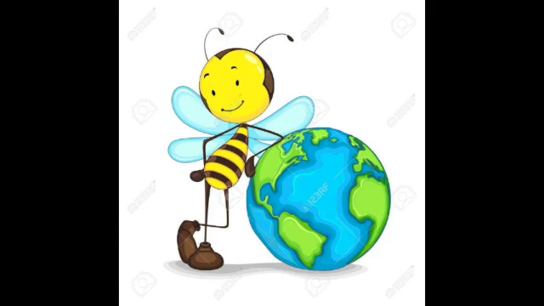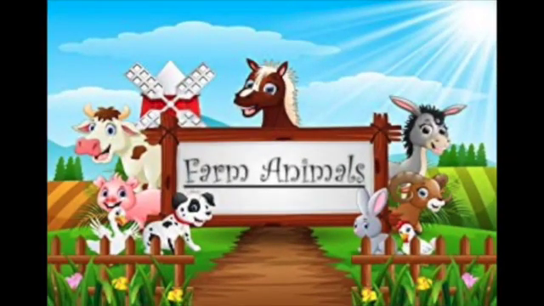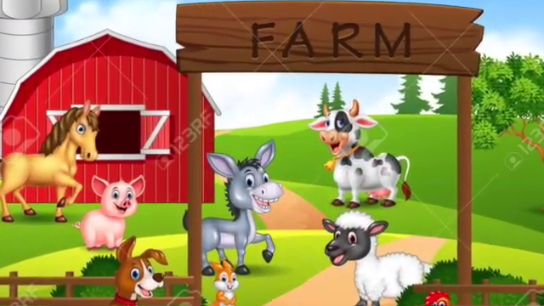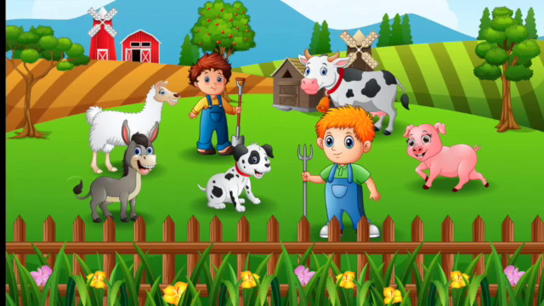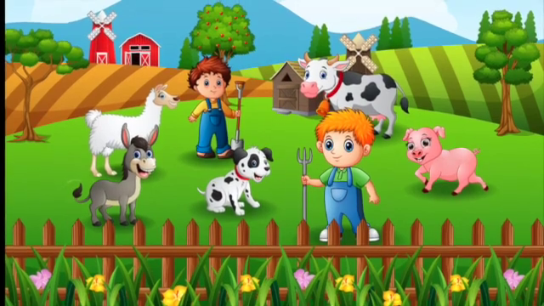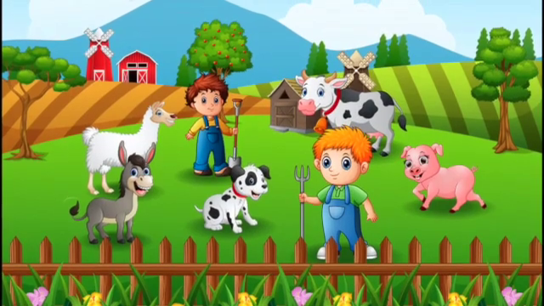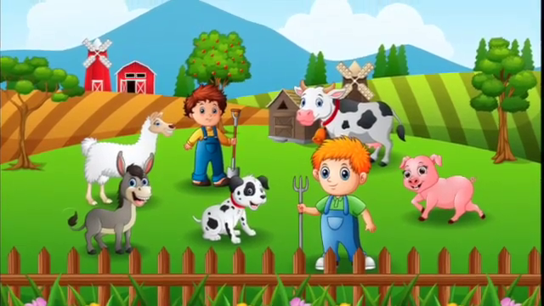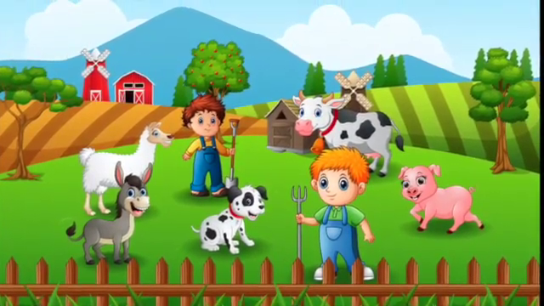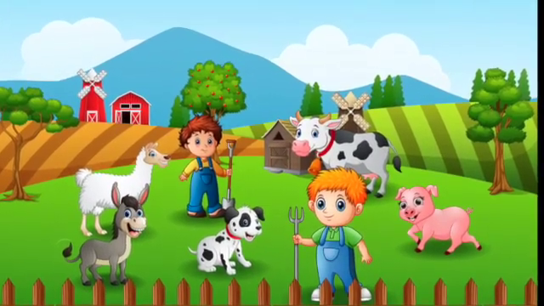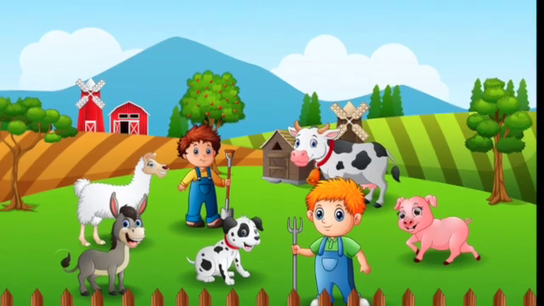Children, let's learn about farm animals today. But before that, tell me, do you know what a farm is? A farm is a place where a farmer grows crops and keeps animals. Okay? We grow crops in the farm and we keep animals in the farm so that we get food to eat and we get some work done by the animals also. Okay? So let's learn about the farm animals.